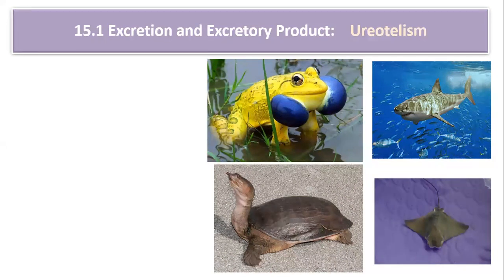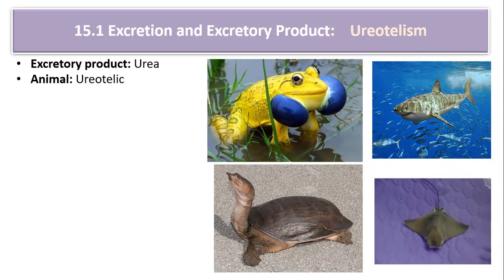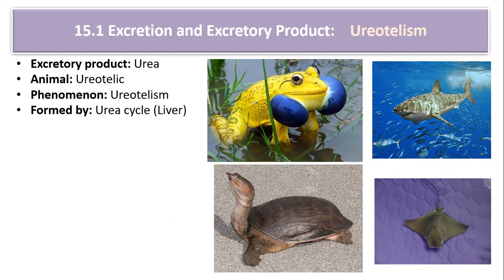Okay, again look at the points. Excretory product is urea. Animals are ureotelic. The phenomenon is known as ureotelism. All right, it is formed by the urea cycle. The urea cycle operates in the liver. Another name for the urea cycle is the ornithine cycle. It is also known as the Krebs-Henseleit cycle because it was discovered by the two scientists, Krebs and Henseleit. So therefore, it is also known as the Krebs-Henseleit cycle.